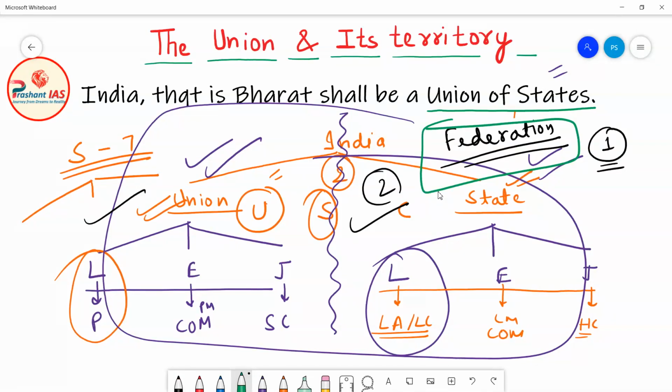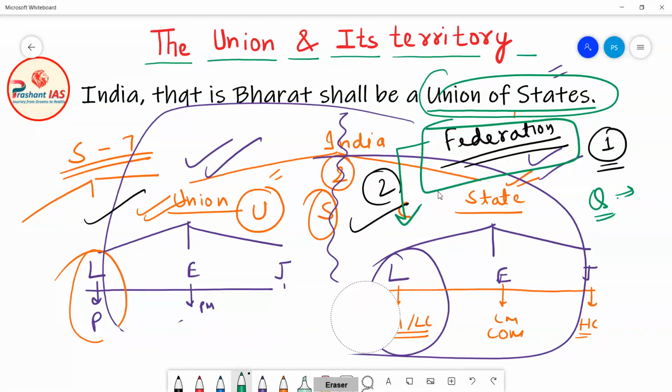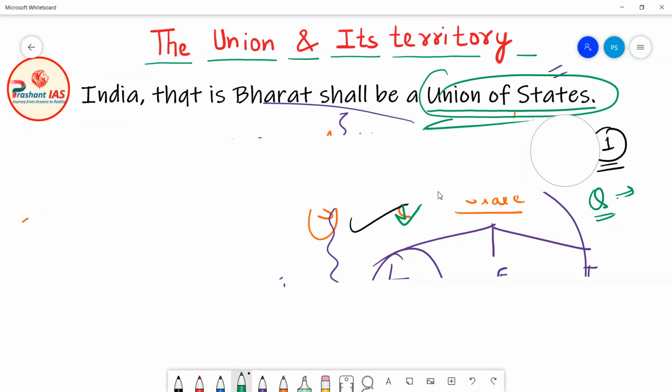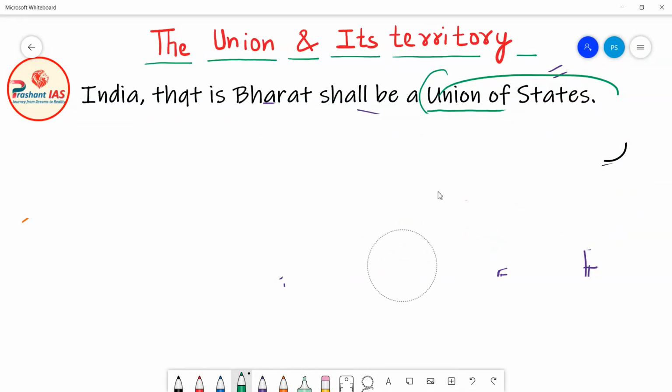So now you should ask me that, sir, now you are saying that this is union of states. Actually friends, this is called a federation. So now our question is, if this is a federal design, then why is federation of states not used in our constitution? Why have the constitution makers used the words union of states instead of federation of states?